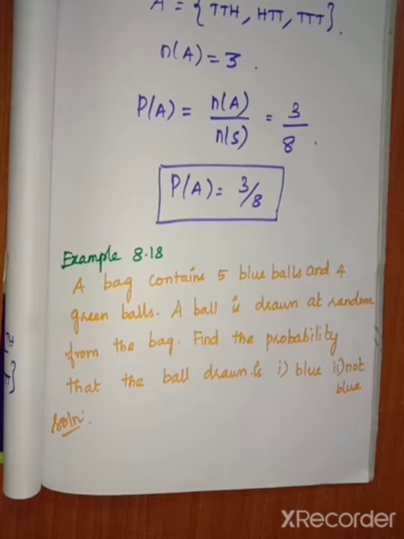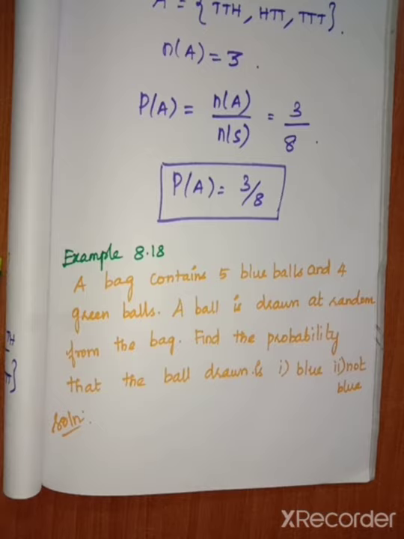Example 8.18. A bag contains 5 blue balls, 4 green balls. A ball is drawn at random from the bag. Find the probability that the ball drawn is blue. Second one is not blue. So first of all we want to write the given.